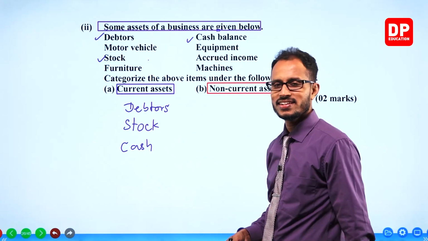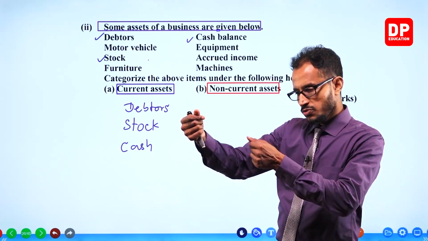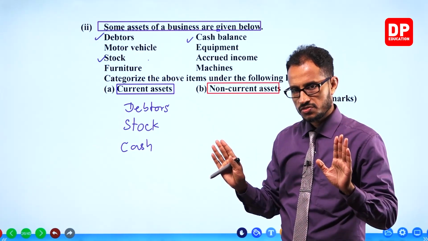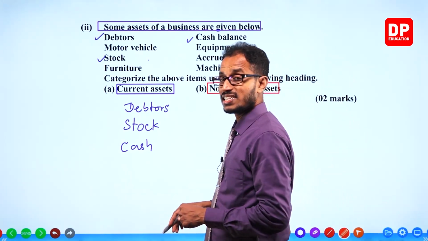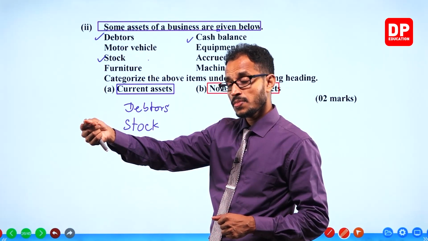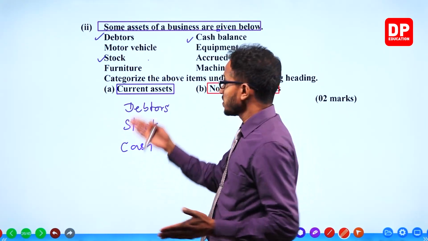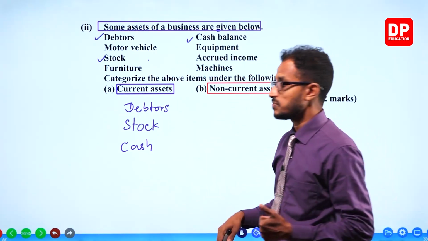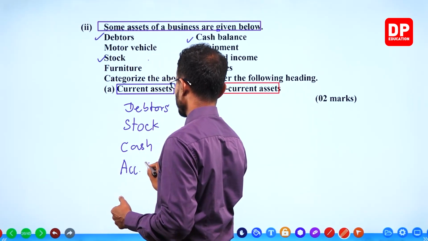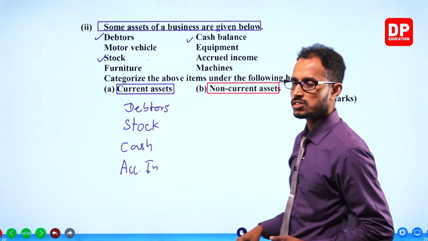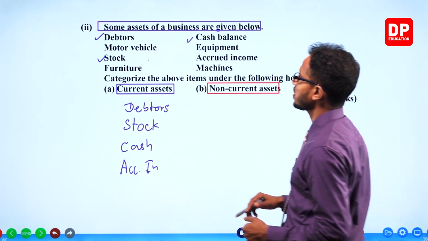Accrued income. Guys, accrued incomes means incomes which we have to receive but not yet received, to be received. Just like debtors, they are yet to give us money. In these accrued incomes, we are yet to receive incomes. So, just like debtors, accrued incomes become current assets. Then let's finish off with non-current assets.